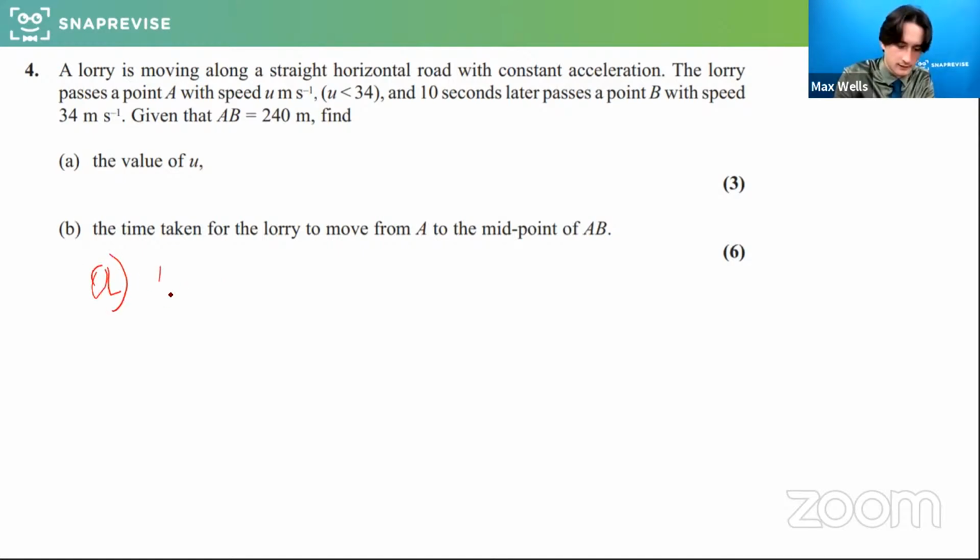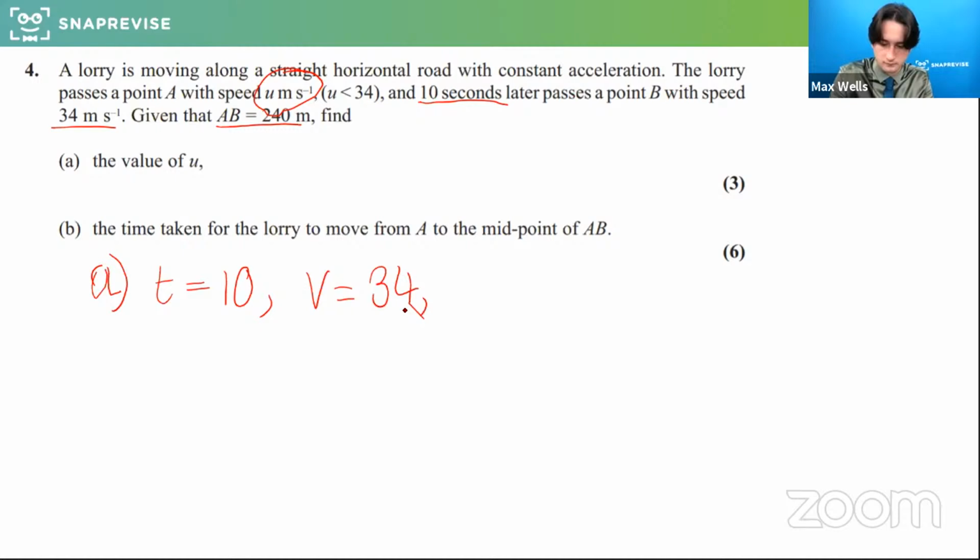So what we know is T is 10 seconds. We've been given the time, we've been given this, and we're trying to find this. So T is 10, V is 34, U is what we're looking for, and S is 240.